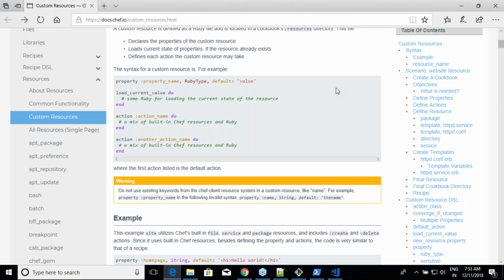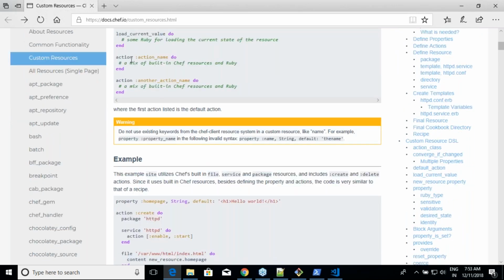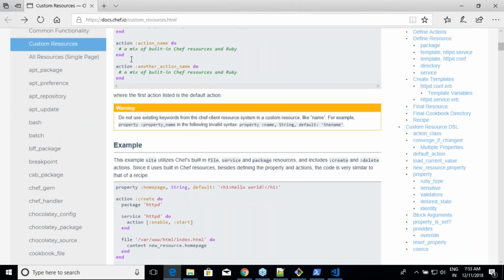Come down, and there is something called action. So whenever someone chooses this action, what has to happen? That is what is there in the action part, right? For example, let me look at this structure and then let us try to write something like that.